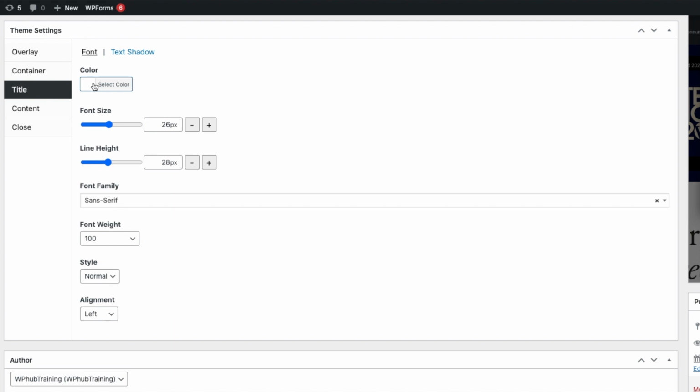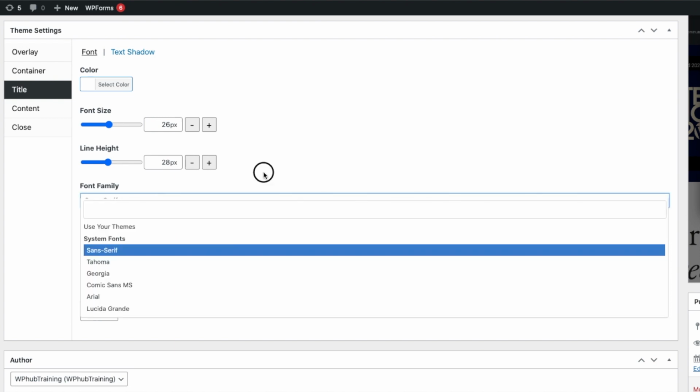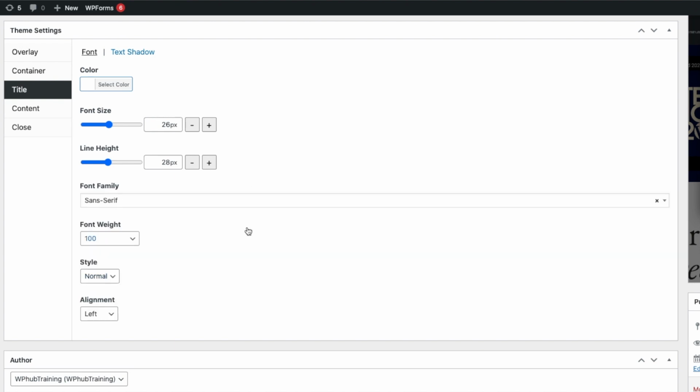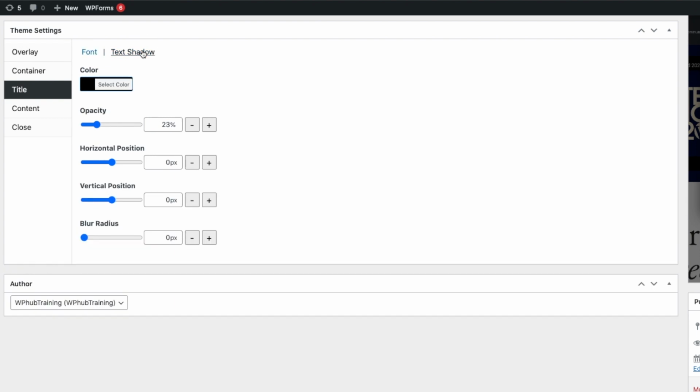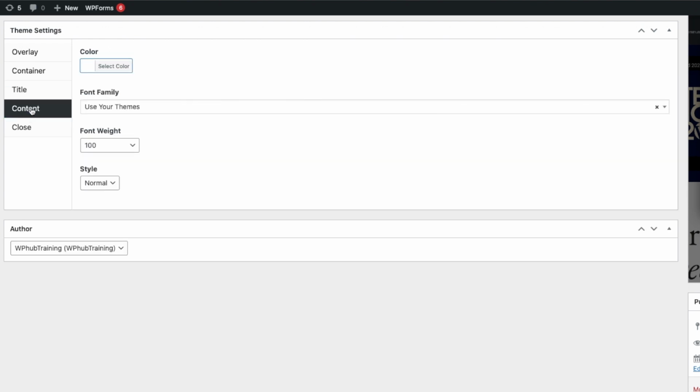Title is where you can choose the text, the color of the text, the font size, line height, and font family, as well as how you want to style it and how the text aligns. And here are the text shadow options if you want to add shadows to your text. Content is basically for your paragraph text. This is also a place where you can change your color, font family, which are the different fonts, font height, and where you can change the style.